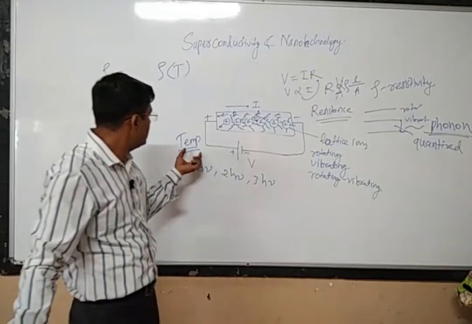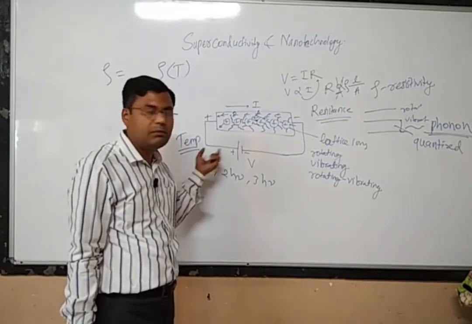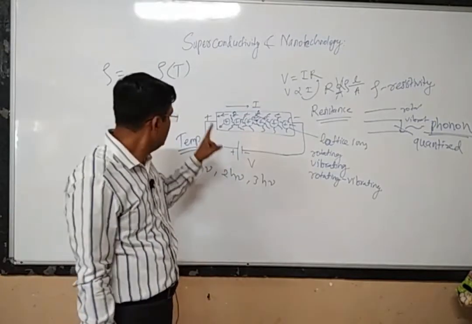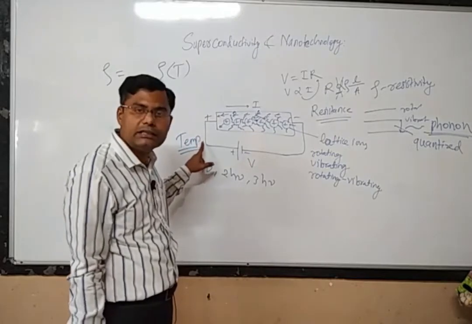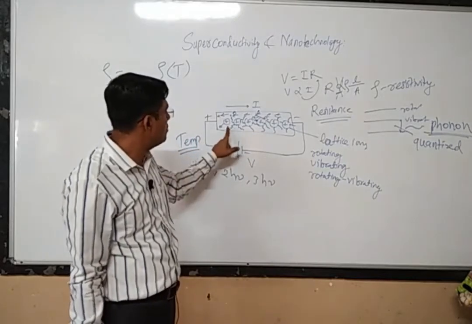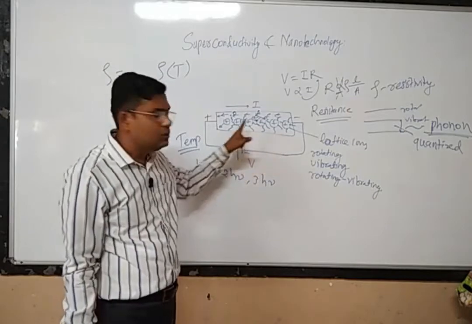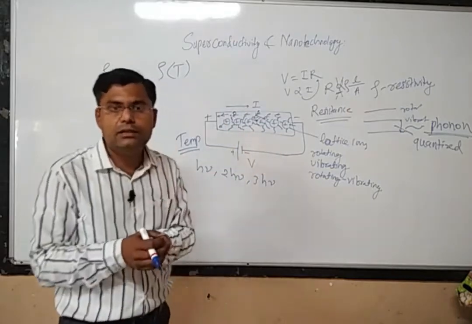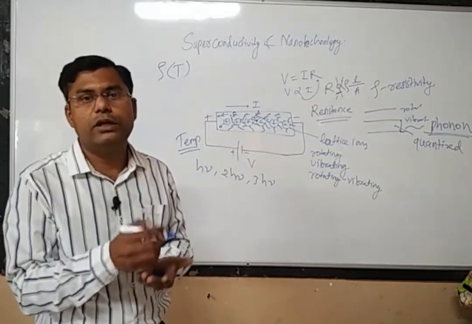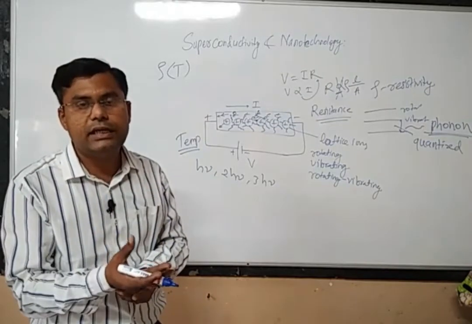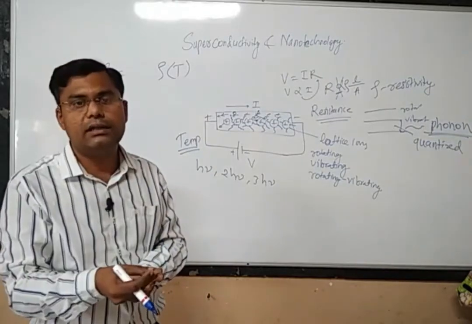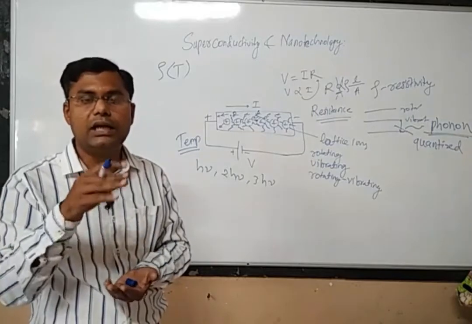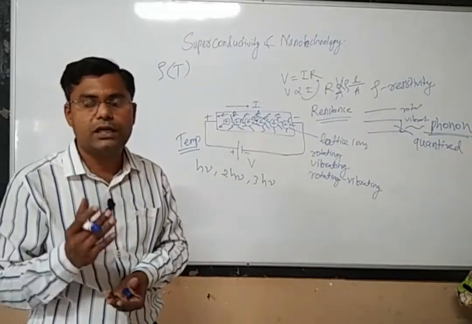But if you continuously increase the temperature of that particular material, what will happen? The same energy supplied by the temperature will be absorbed by the lattice ions also. So the lattice ion will absorb the energy from the temperature and go into a higher energy state, and when it comes down from the higher energy state to the lower energy state, it will again emit a large number of phonons.